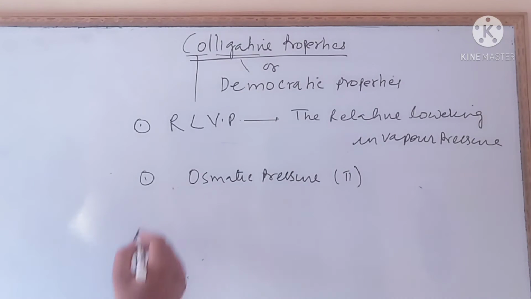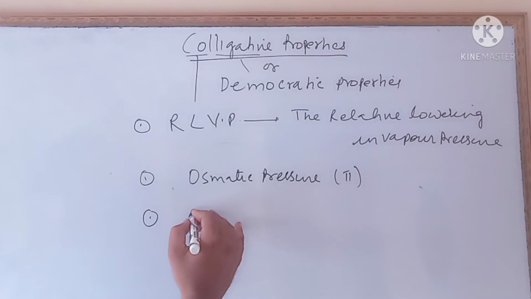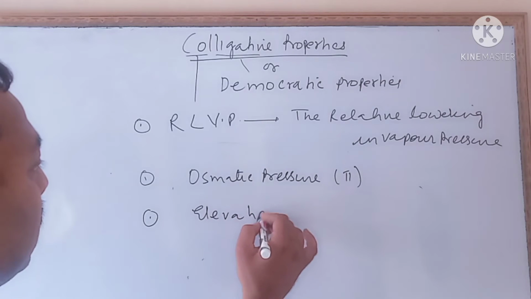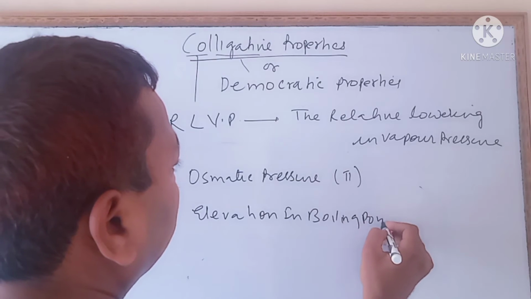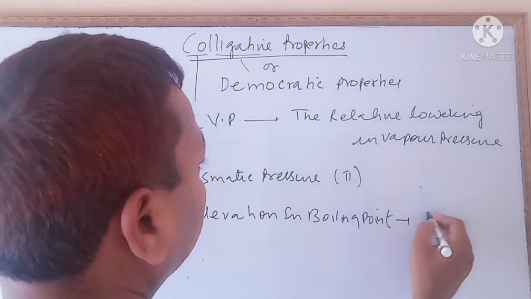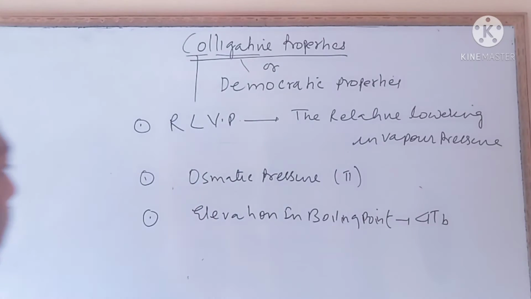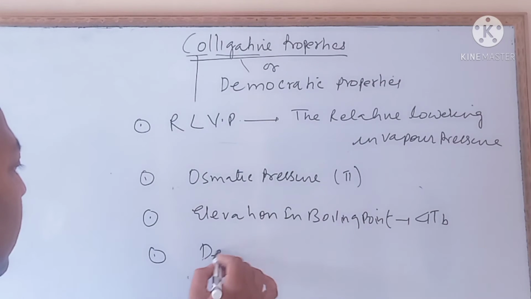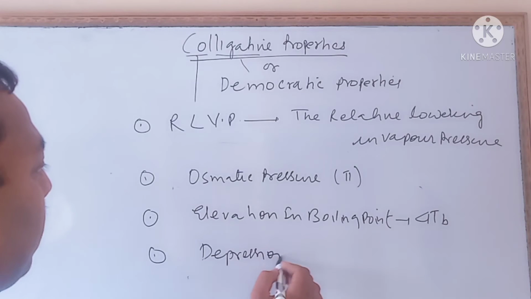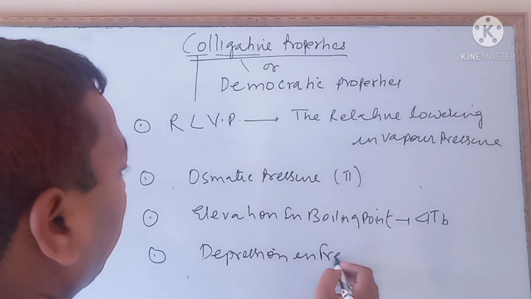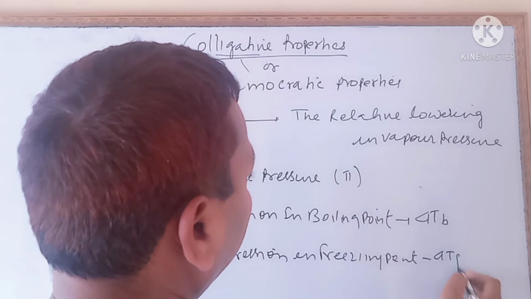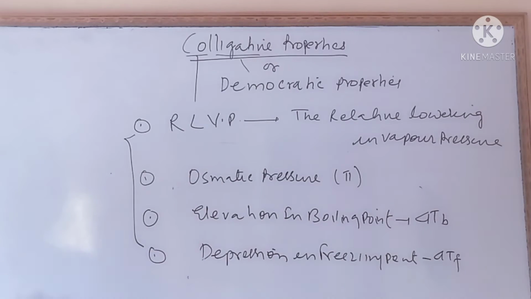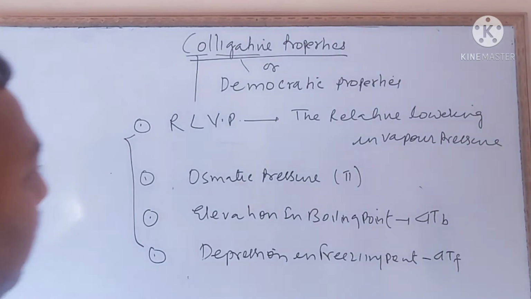Third is elevation in boiling point, delta TB. Fourth is depression in freezing point, delta TF. So there are four colligative properties: relative lowering of vapor pressure, osmotic pressure, elevation in boiling point, and depression in freezing point.